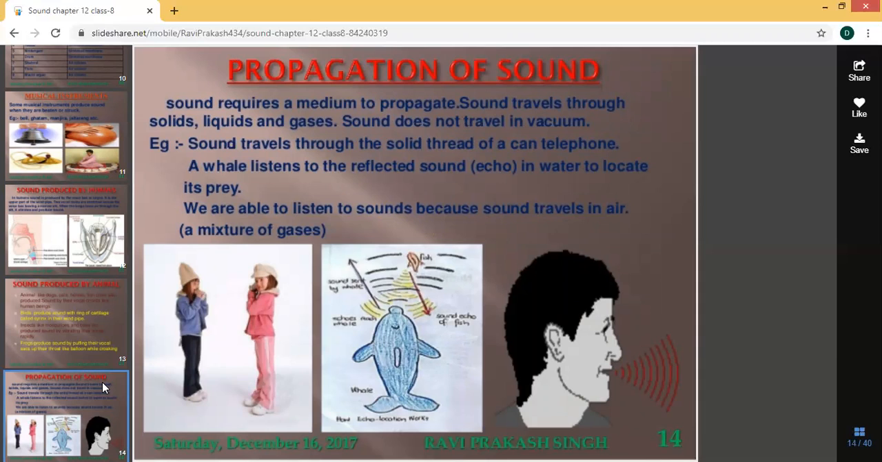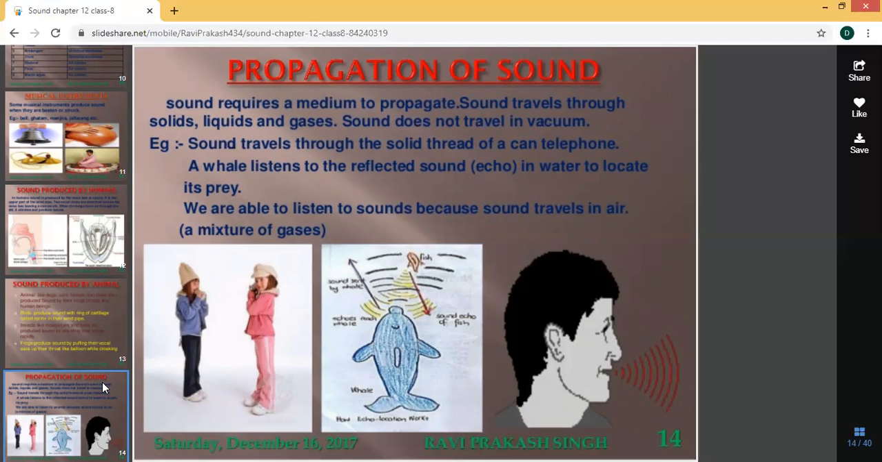The next one is propagation of sound. Sound requires a medium to propagate. If I am talking, you people can hear. How is it possible? Because sound needs some medium to propagate. Sound travels through solids, liquids, and gases. Sound does not travel in vacuum.